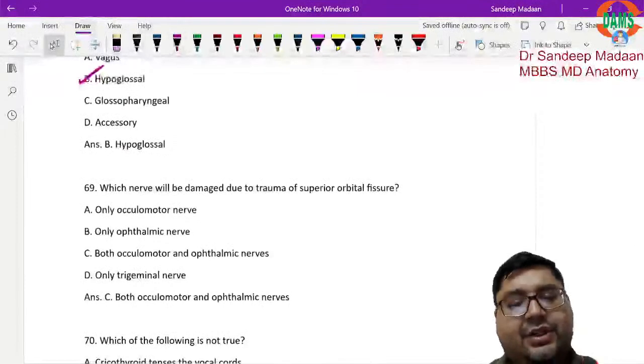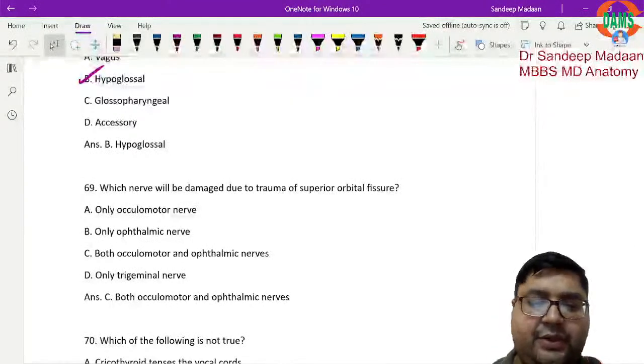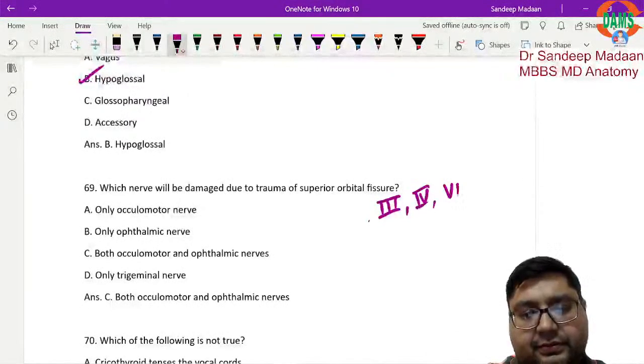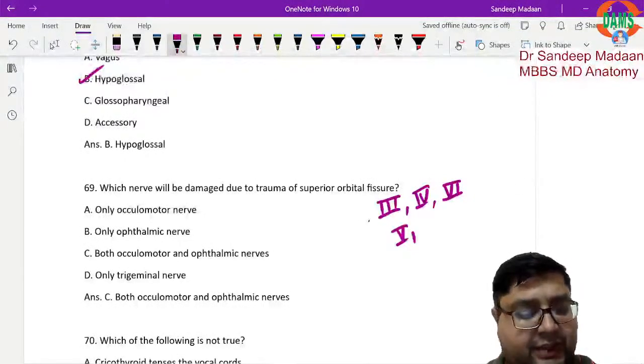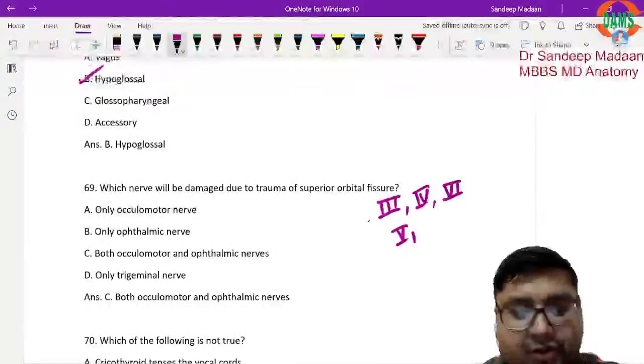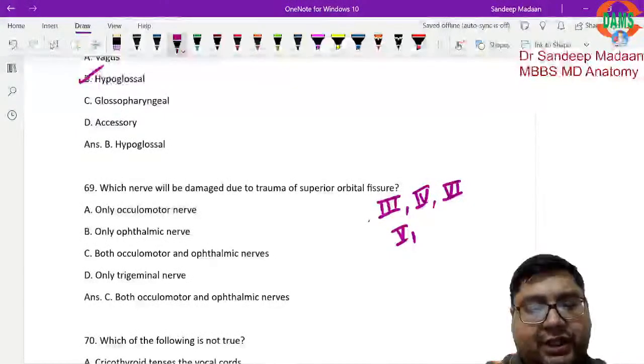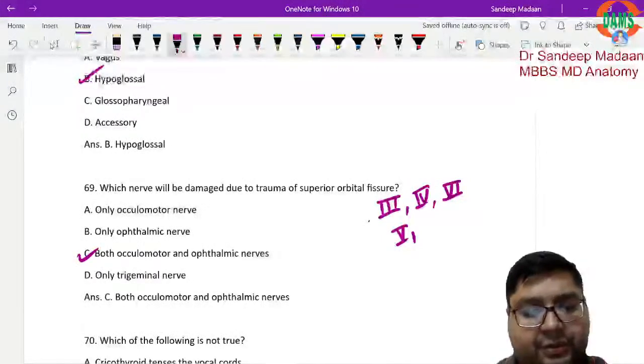Which nerve will be damaged due to trauma of the superior orbital fissure? Now straightforward, we know that the third, fourth, sixth and also V1 fibers, those structures will be passing. So oculomotor as well as ophthalmic nerve, both will be gone.